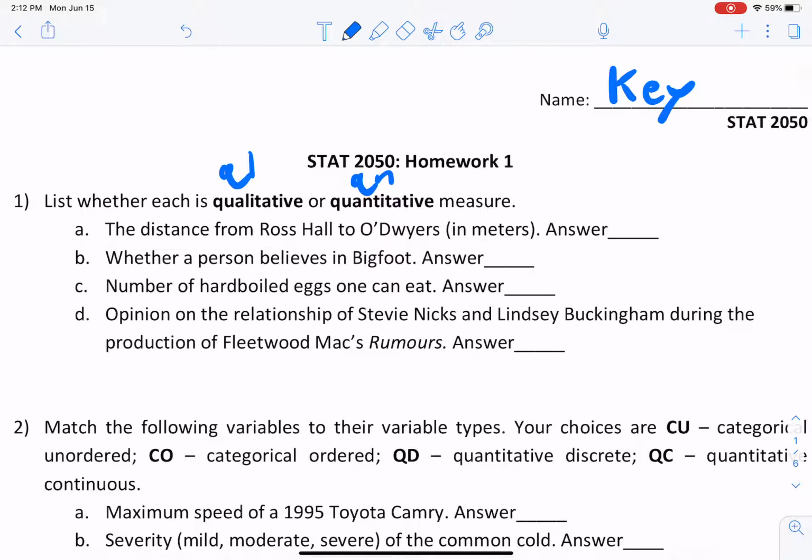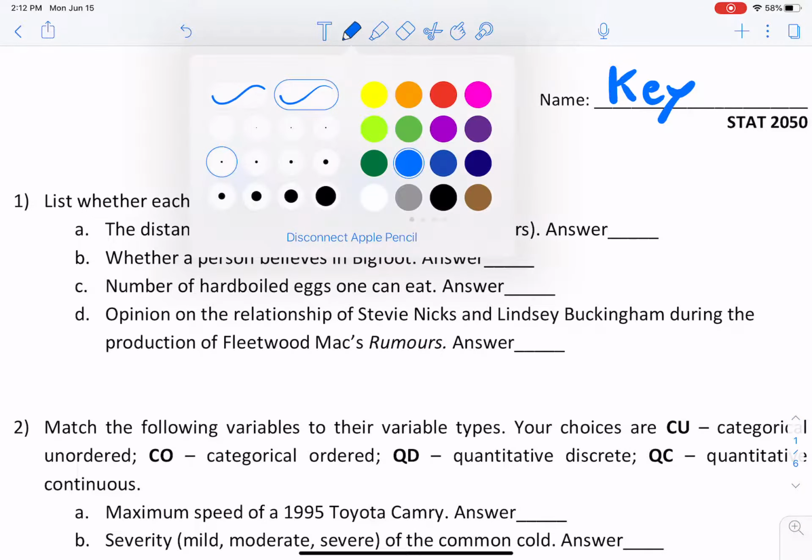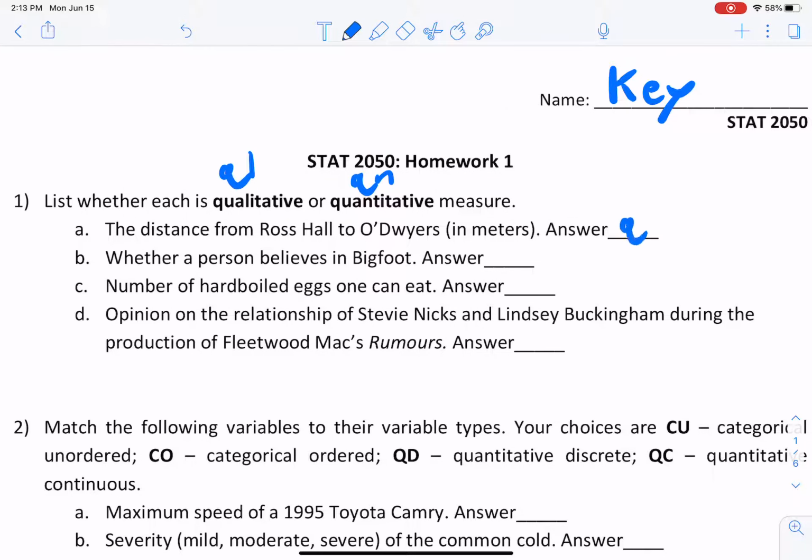So the distance from Ross Hall, where my office is, to O'Dwyer's, just a random place that I picked. Totally not my favorite place. So we're measuring something, and it's a distance, and it's in meters. So already that should kind of scream that it's going to be some number, and that means we're working with something that is quantitative. Okay, so it's a number, right?